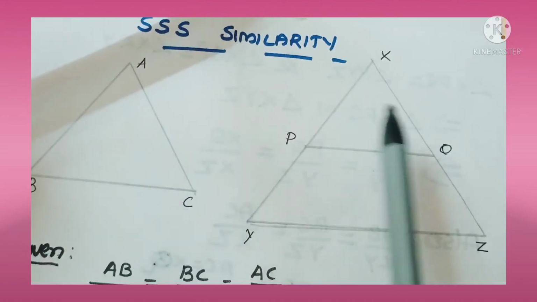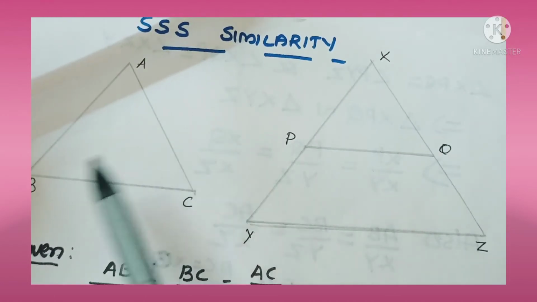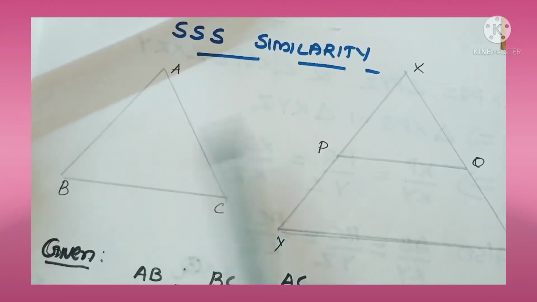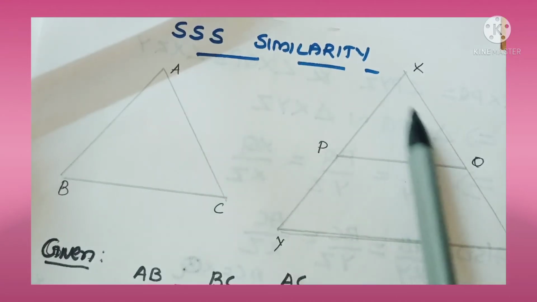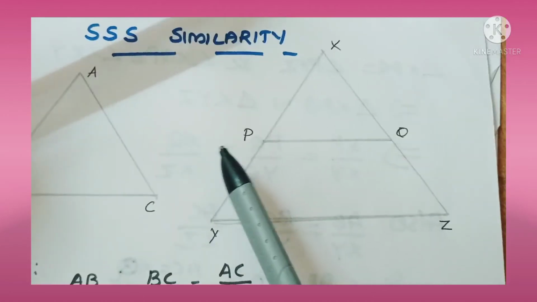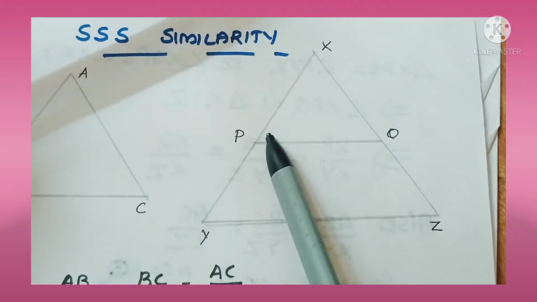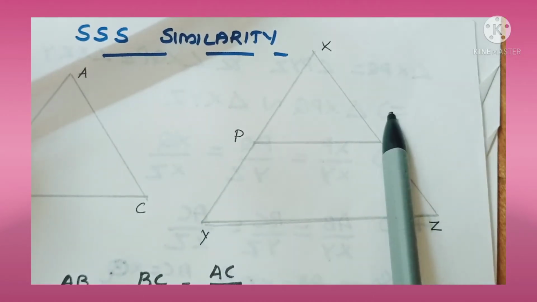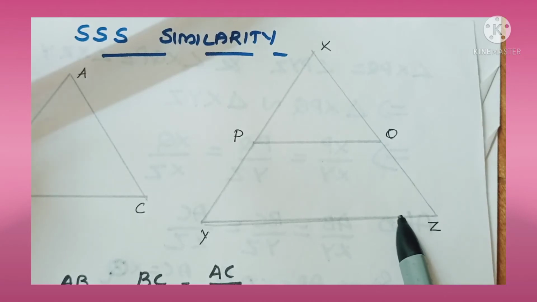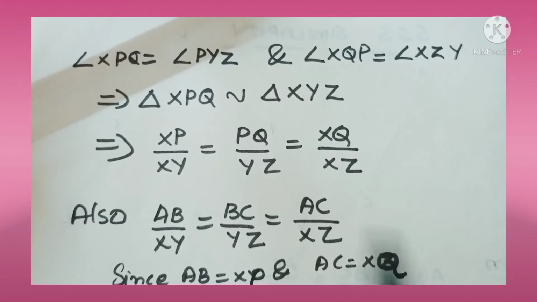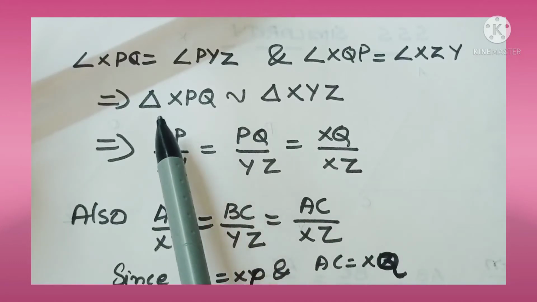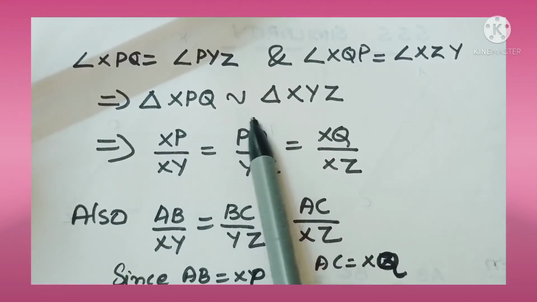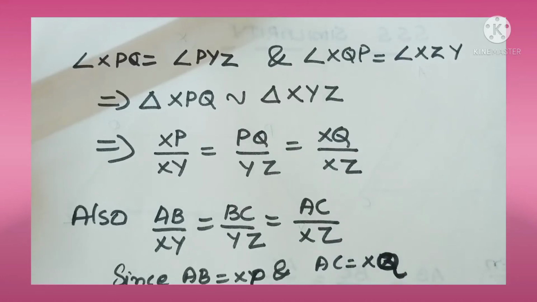We constructed these two triangles in such a way that AB is equal to XP and AC is equal to XQ. And we got angle P equal to angle Y and angle Q equal to angle Z. And we got triangle XPQ similar to triangle XYZ.